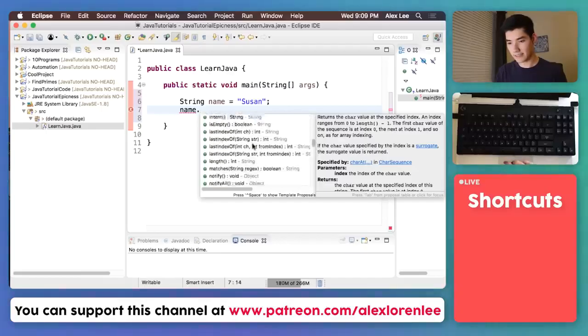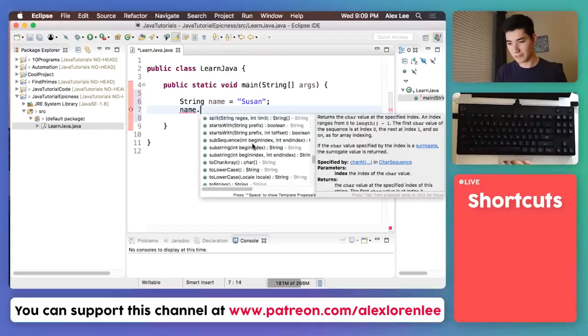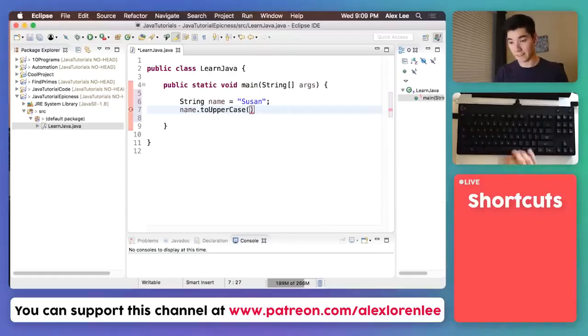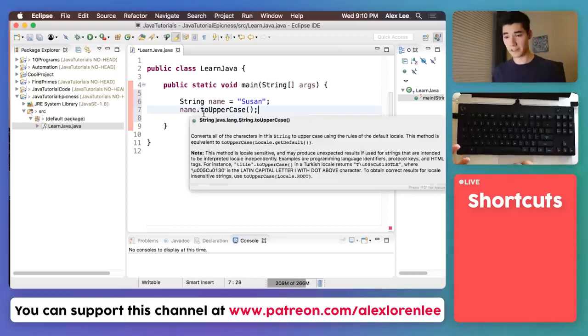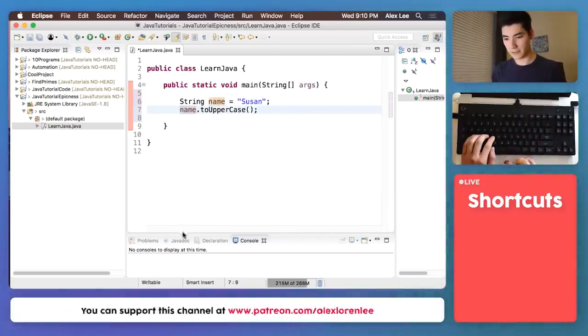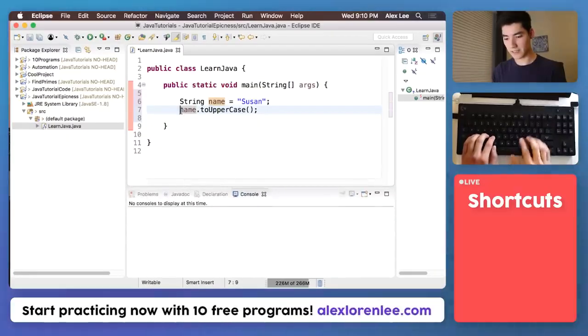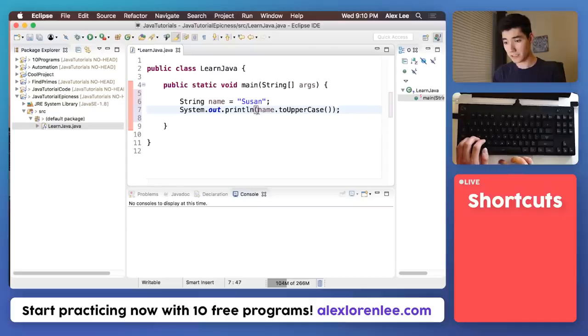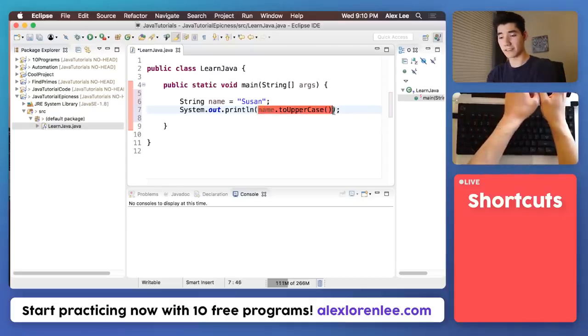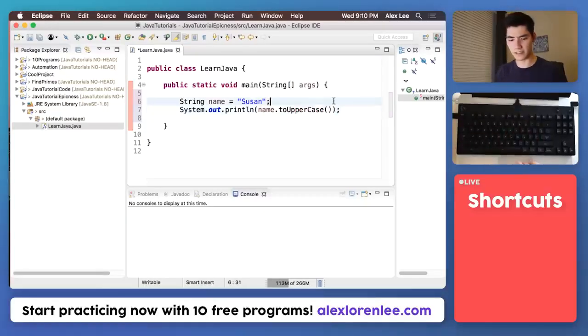So one I like to pick right now would be toUpperCase. I can just double click on it, or you could type it out, and then a semicolon since it's not opening a bracket. Well, how do we see this working? There's this great piece of code to print out so you can see things. It's called System.out.println and then some parentheses. We're pretty much just taking this and sticking it inside of the parentheses of this code. This just puts it on the screen for us.